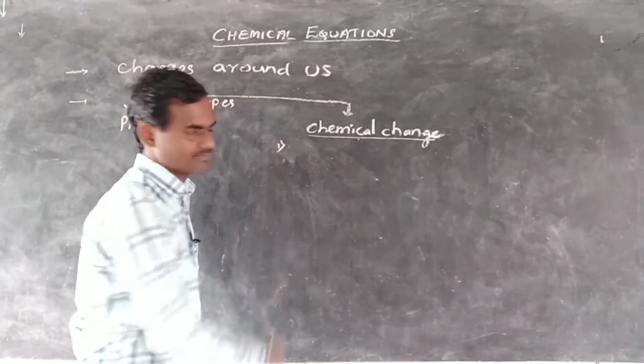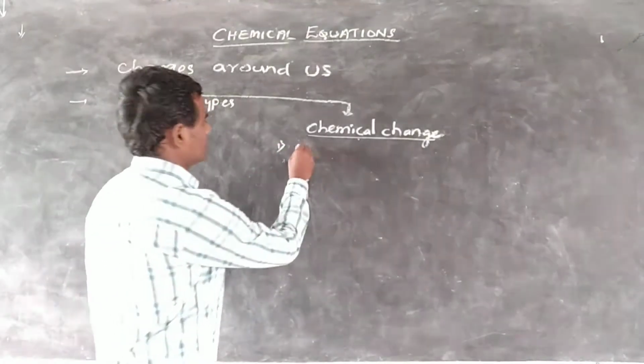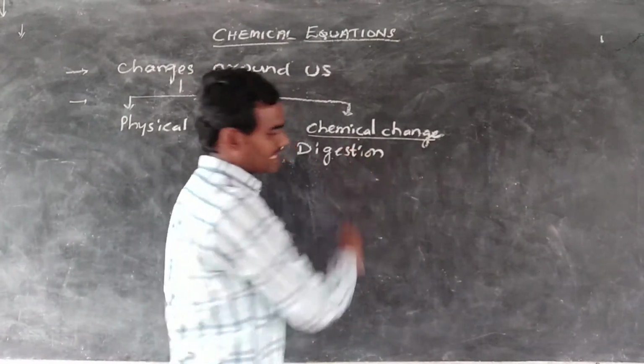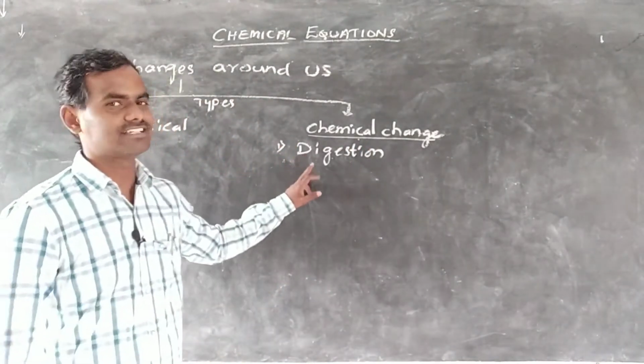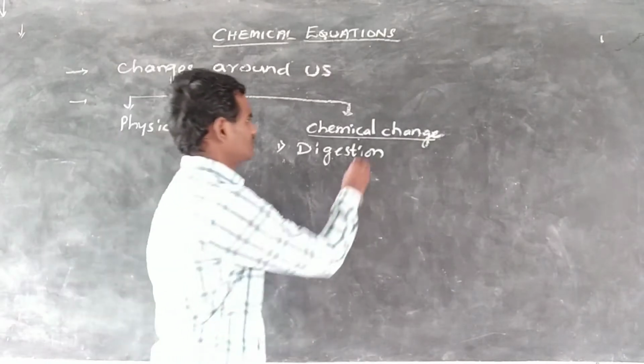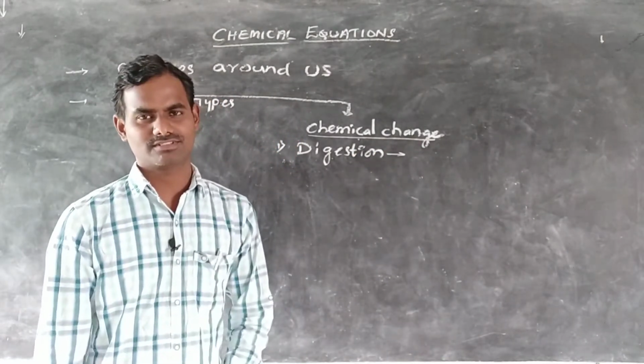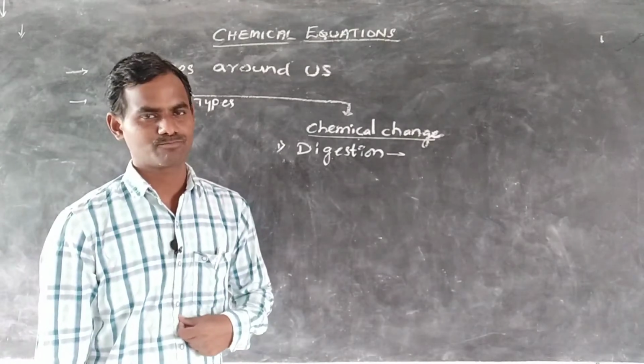So first we will see digestion. Does everyone know what digestion is? Digestion is the process which occurs in our human body.